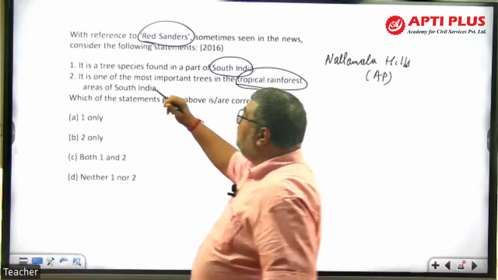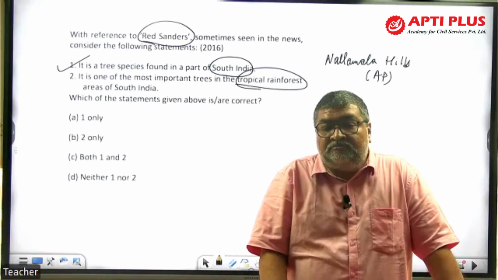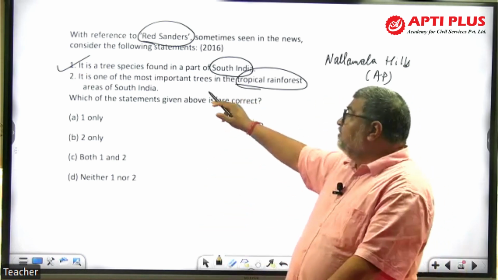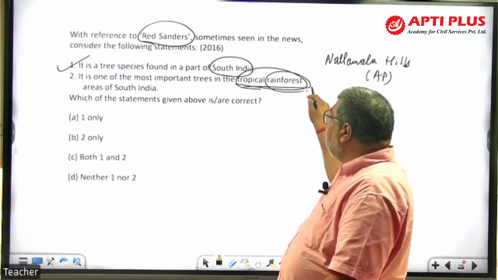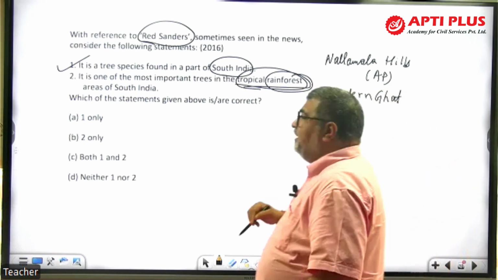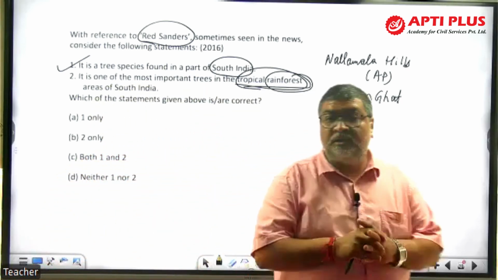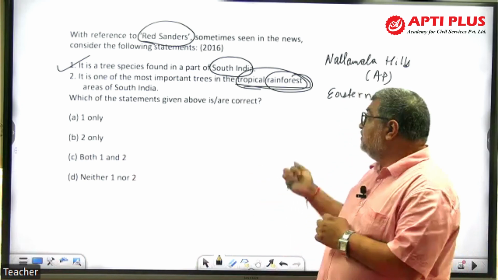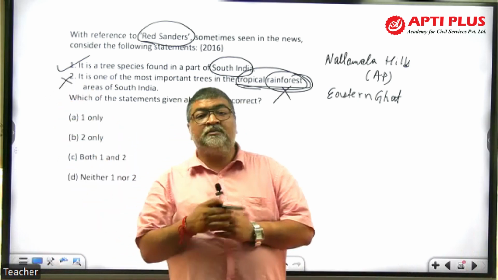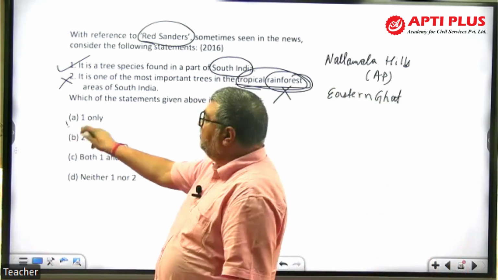So found in a part of this, so it's correct. But now the question comes: is it an evergreen tree or a temperate tree? What type of tree is that? What type of climate is there? So this statement, one of the most important trees in the tropical rainforest. Is it a rainforest area? Where do you find it? It is a part of the Eastern Ghats. Rainforest and tropical conditions are mostly part of the Western Ghats. Eastern Ghats is on this side, red sanders is Eastern Ghats. So the rainforest statement is wrong. It is a humid or subhumid or tropical deciduous type of plant. So here the answer is 1 only.